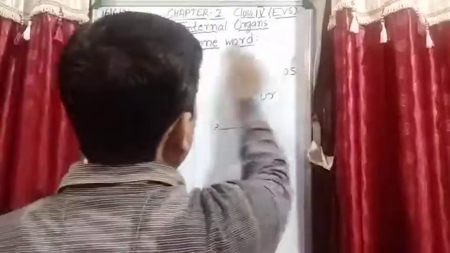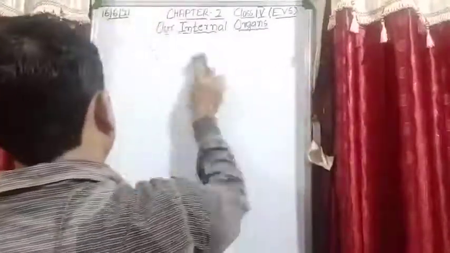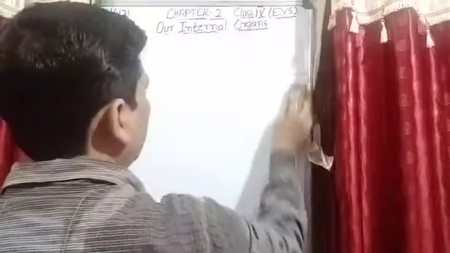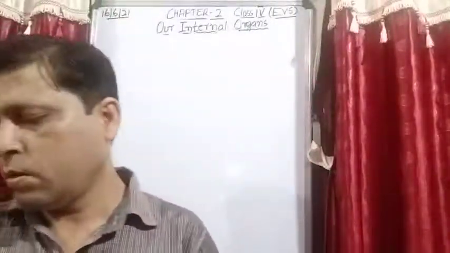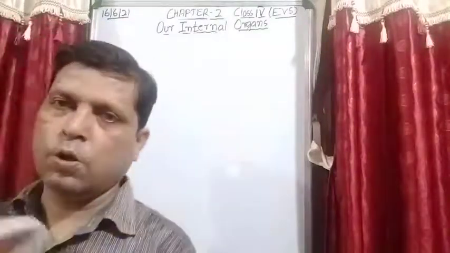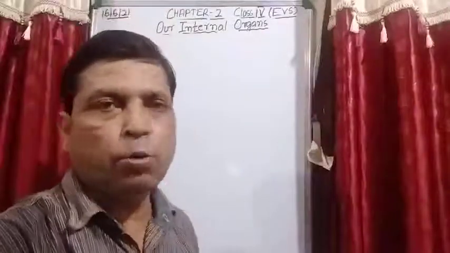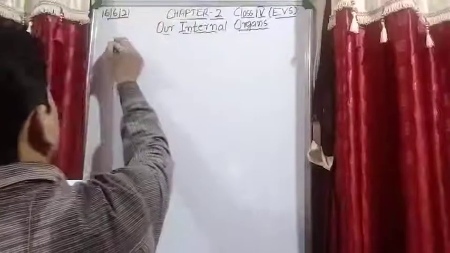So I am showing you the picture here, and this is the first picture. Okay, now in this question what we have to do?